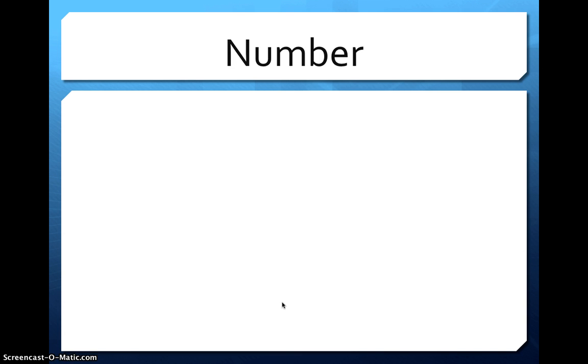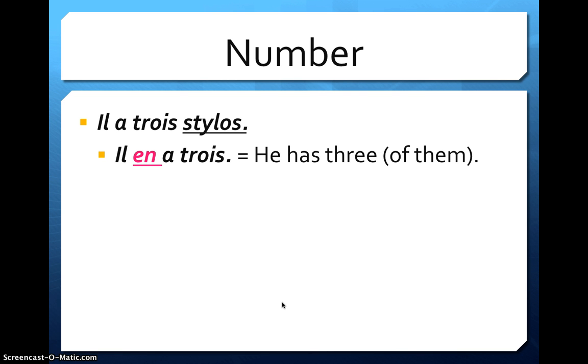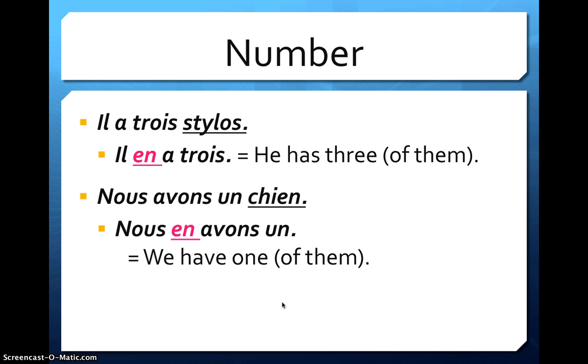Here are some examples with number, the last examples of times, situations when you need to use en. Il a trois stylos. So he has 3 pens. Il en a trois. He has 3 of them. Nous avons un chien. We have a dog. Nous en avons un. We have 1 of them.